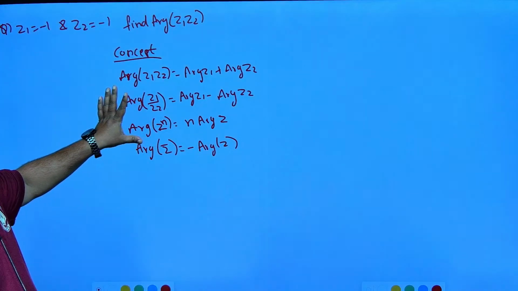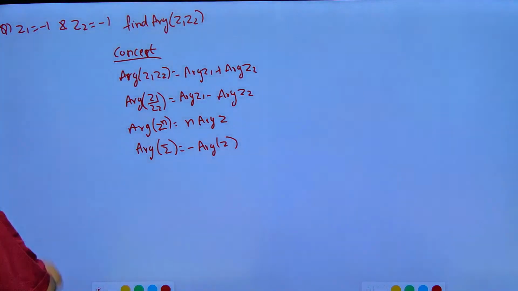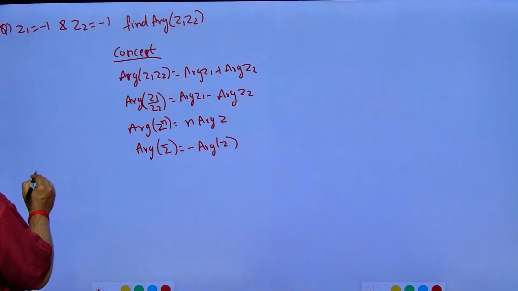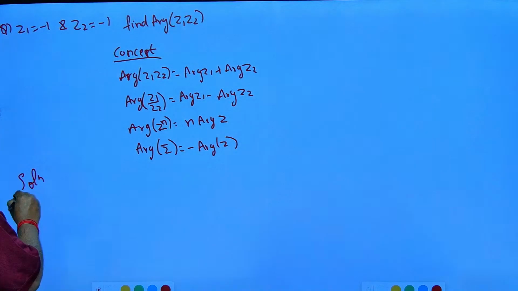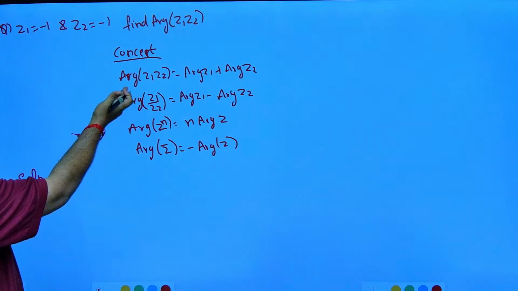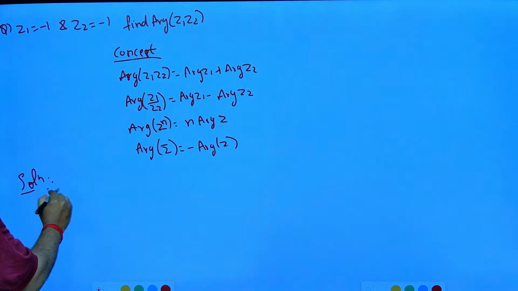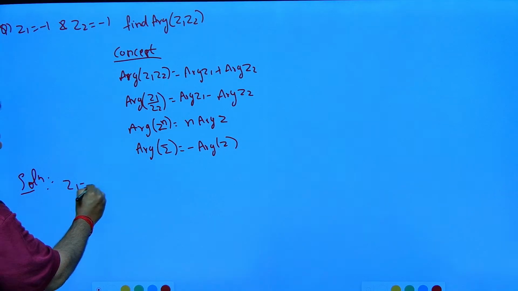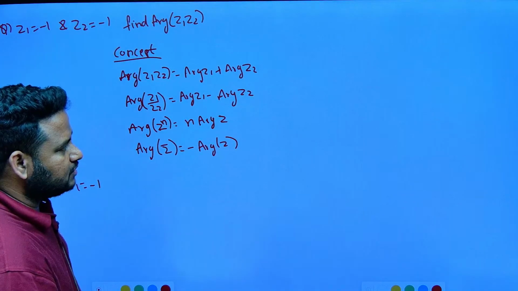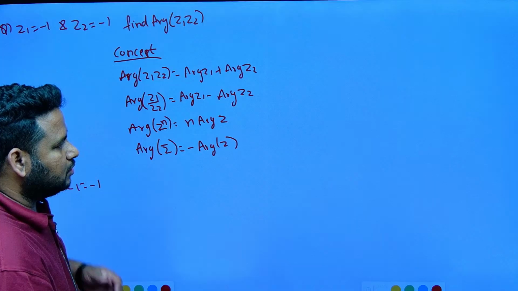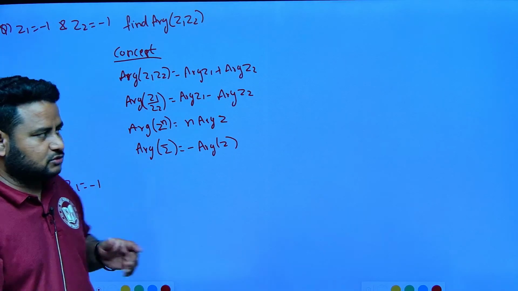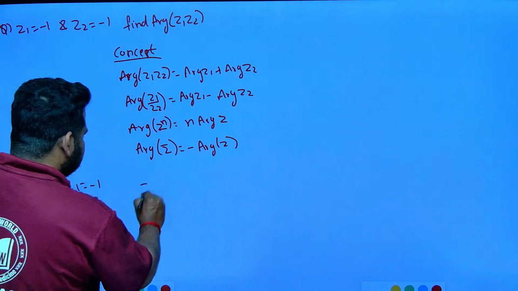This is important. Now what they have given, z1 is equal to minus 1, correct? Now see here, I am writing the solution here. What I told is just the concept of argument related things. Now solution: they have given z1 is equal to minus 1, and z2 is equal to minus 1.